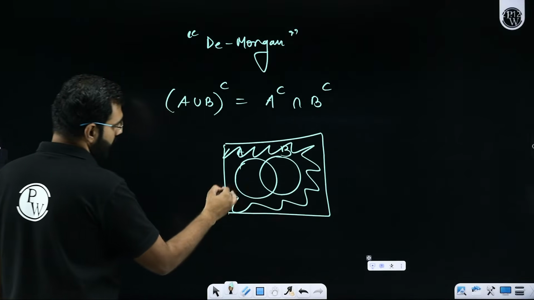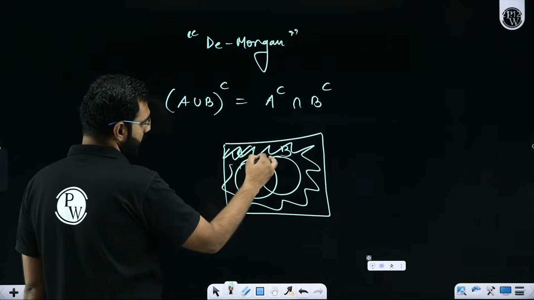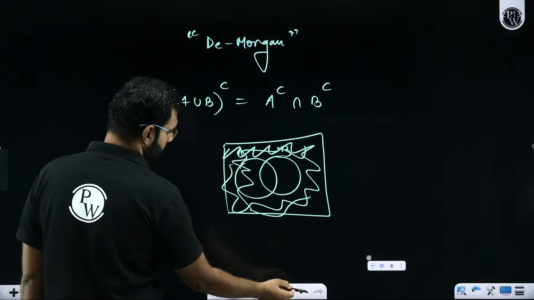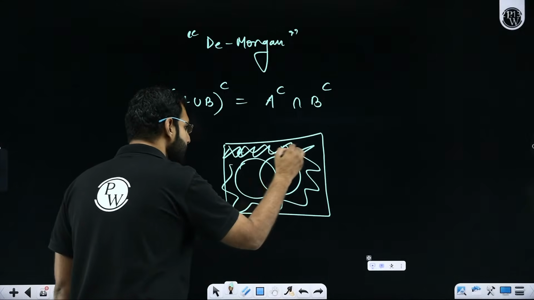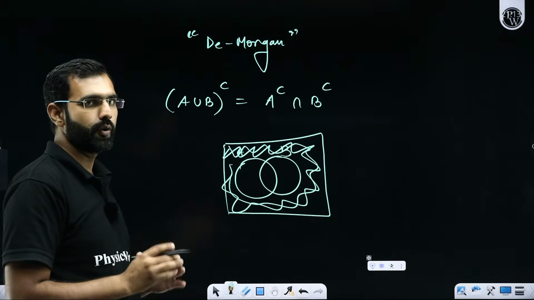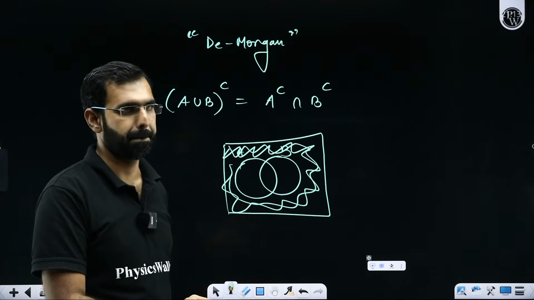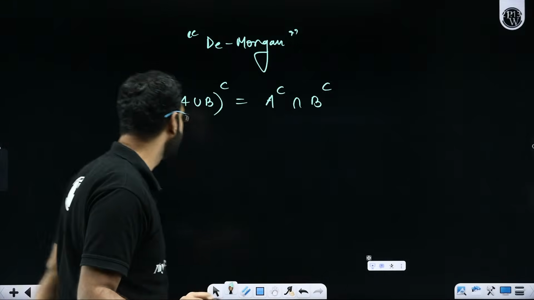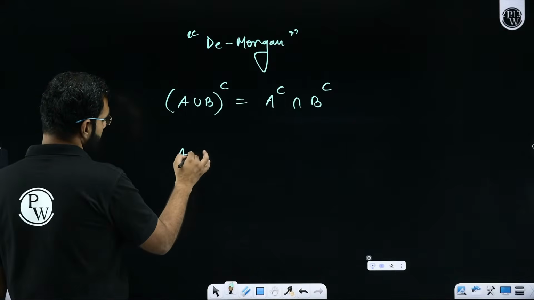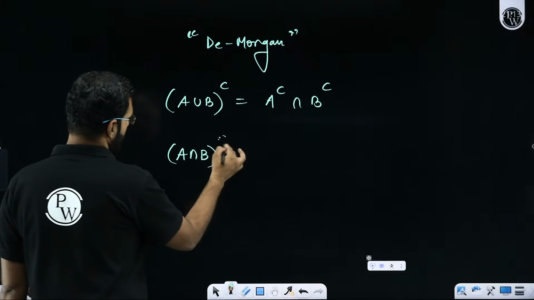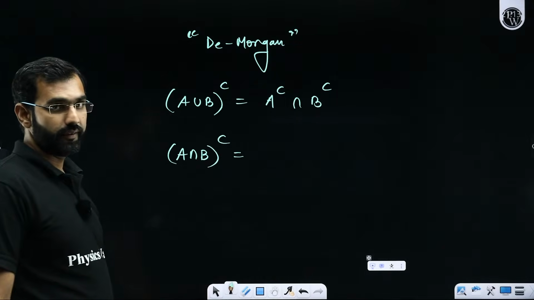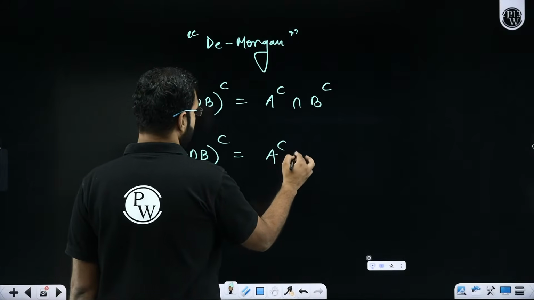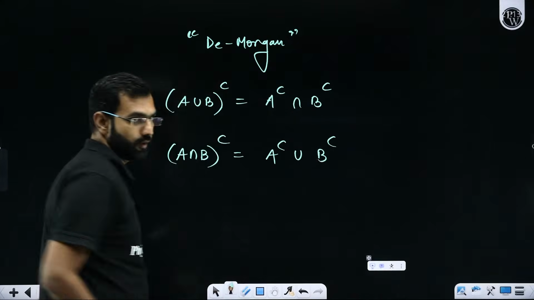Yes or no? Now, if you plot A complement, that will be this. If you plot B complement, that will be this. And if you take its intersection, it will be the same as this. If you just do it by yourself, you'll prove it very quickly. So De Morgan not only said this, but he also said that if you take the complement of A intersection B, then it will be the complement of A union the complement of B.